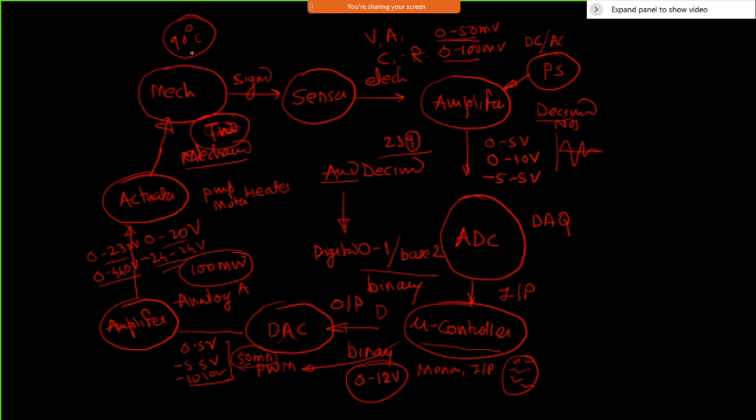So then this 90 degrees will be sensed by the sensor. The sensor will convert it into voltage. The voltage will again go through an amplifier and be given to the ADC. Most of the time this amplifier isn't needed, or the amplifier and sensor will be combinedly called a signal conditioning unit, which is another part of the discussion. We are not going to discuss this in more detail. Then this signal is given to the ADC, then the microcontroller.